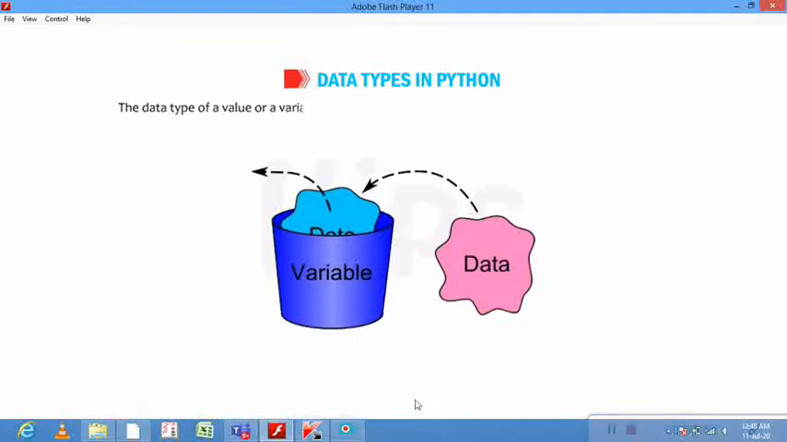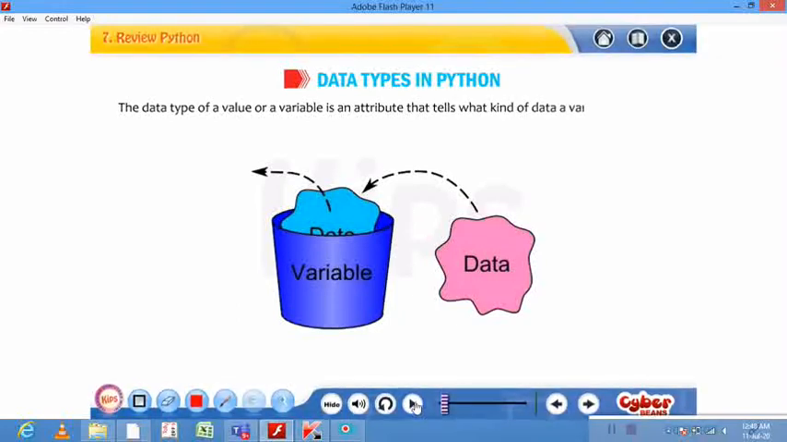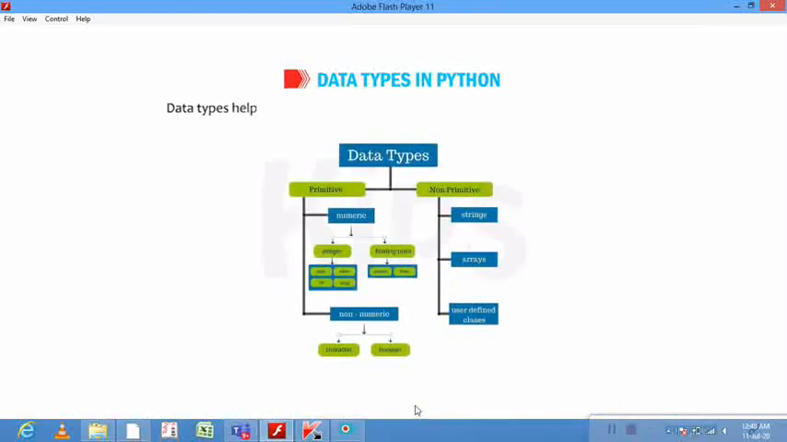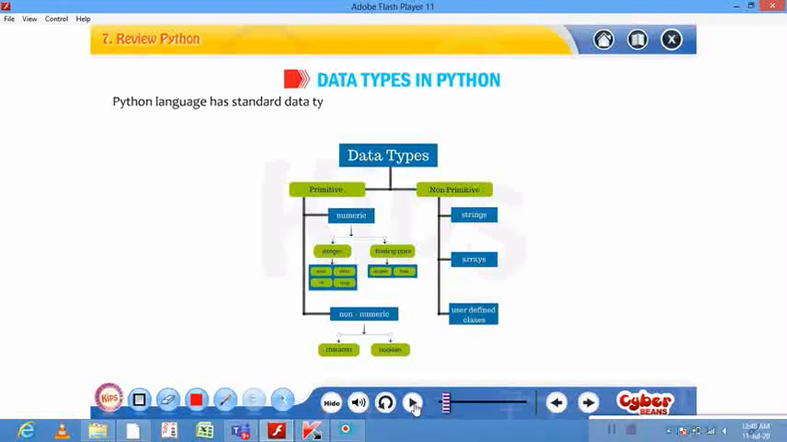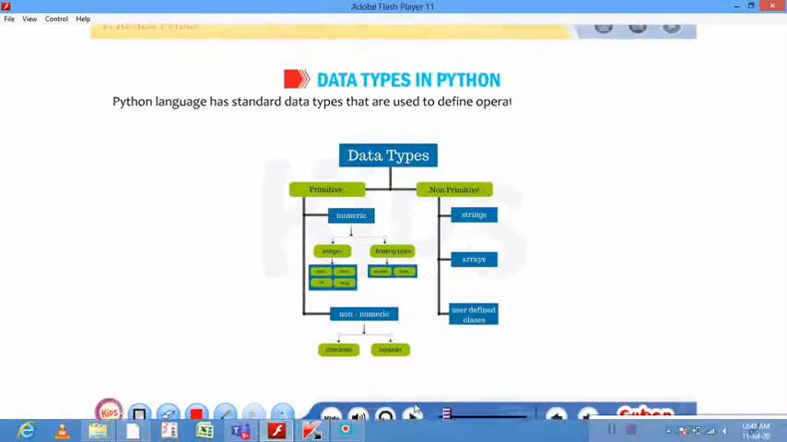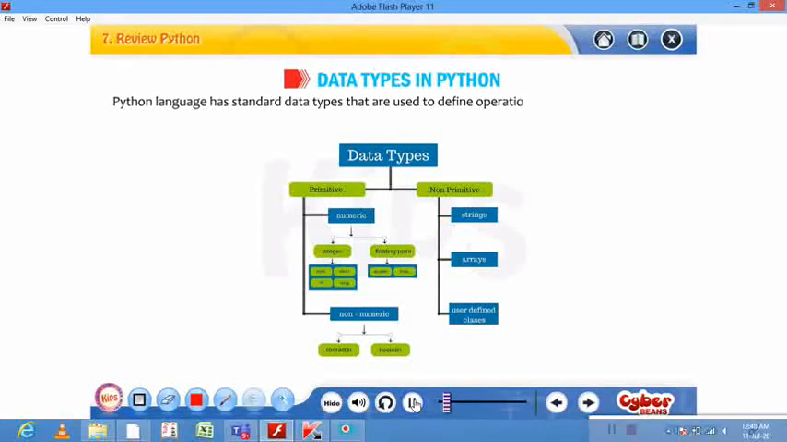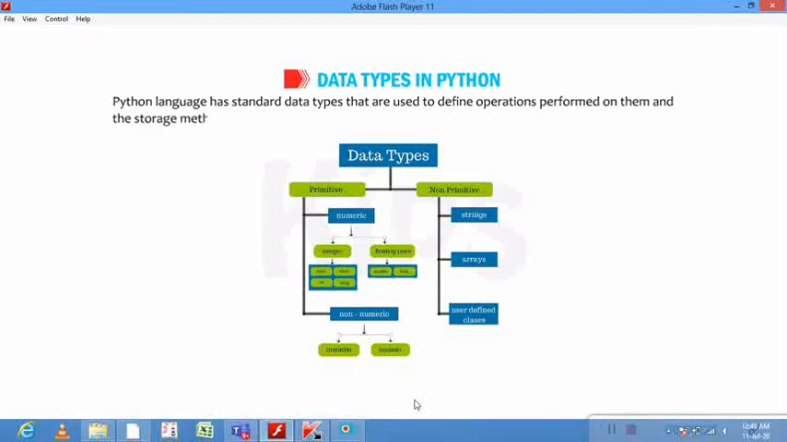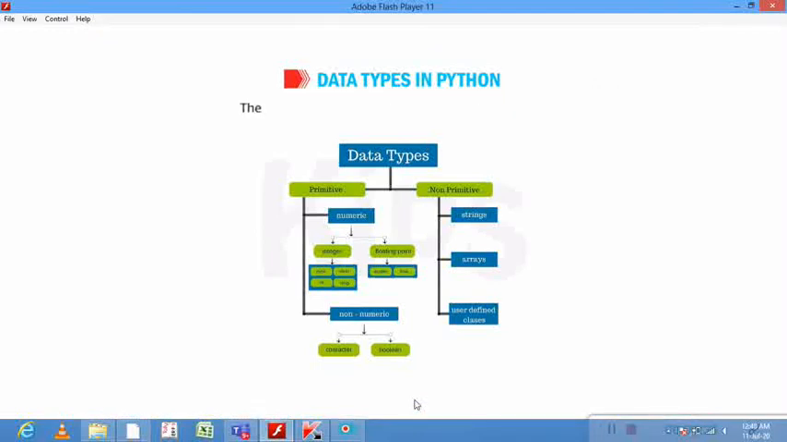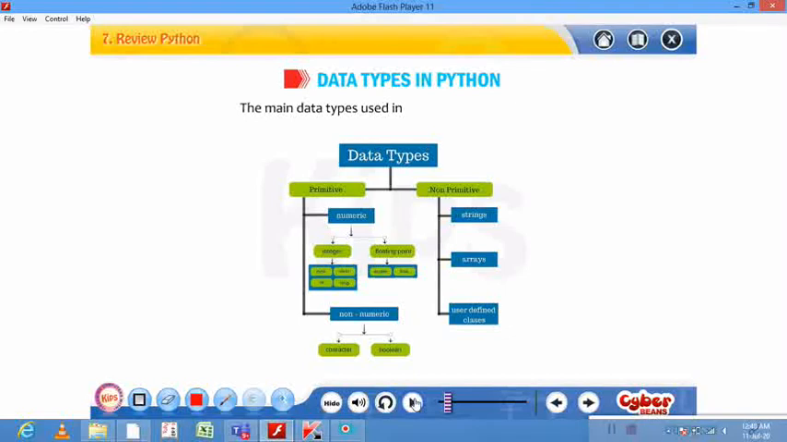The data type of a value or a variable is an attribute that tells what kind of data a variable can have. Data types help in classifying different types of data used in the program. Python language has standard data types that are used to define operations performed on them and the storage method for each of them. The main data types used in Python are given below.